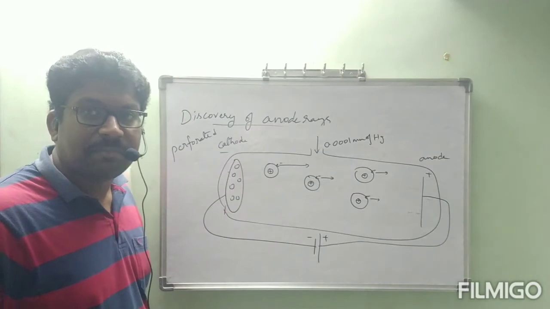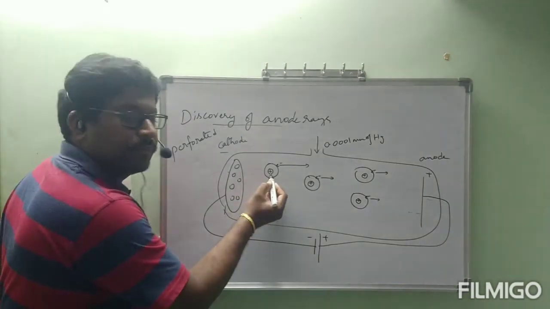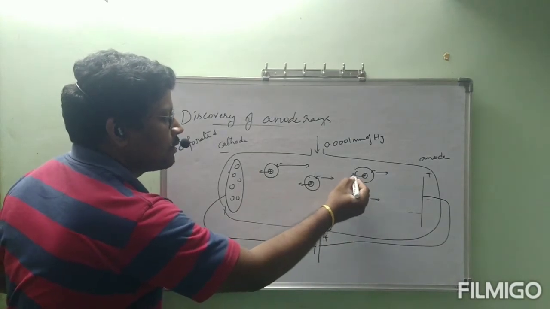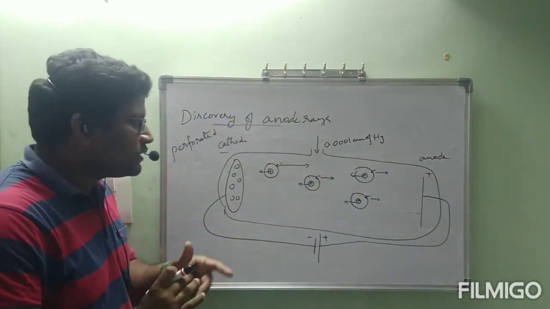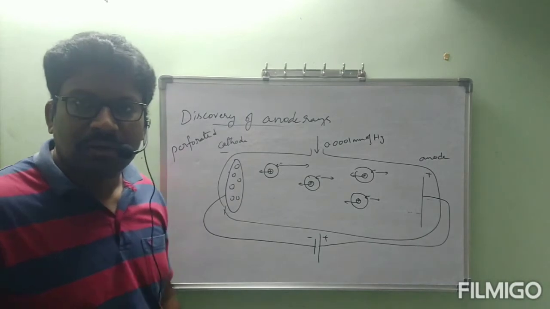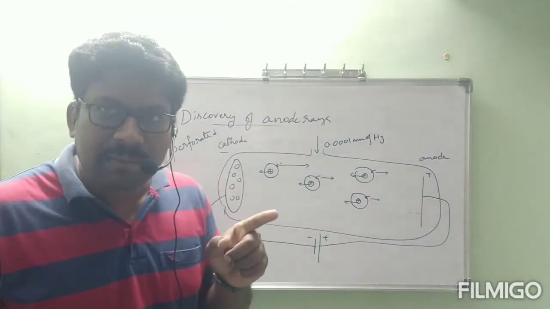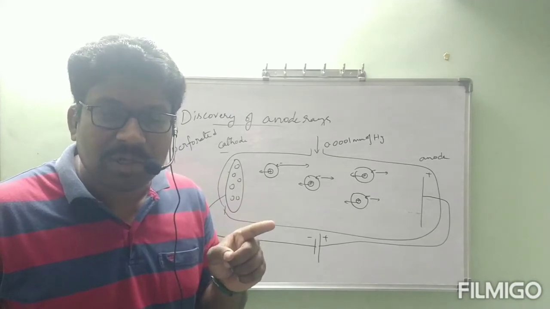That remaining part is positive charge only. After the removal of electrons from every atom, the remaining part is positive charge. It will remain there. Then what will happen to that positive charge?